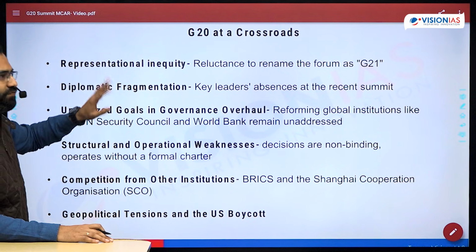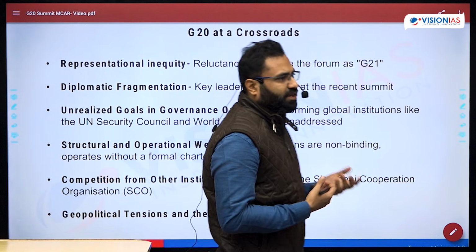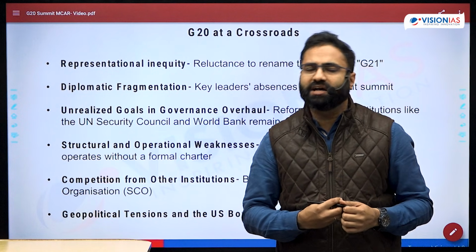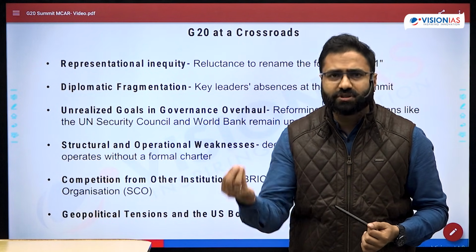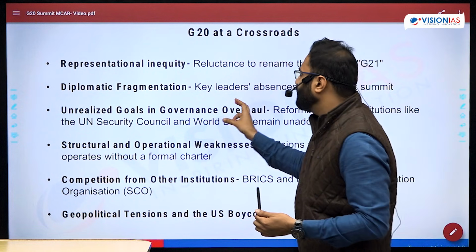Next is about the diplomatic fragmentation. Now you see, every time in every summit there are certain prominent leaders that are missing. For example, from the side of China, from the side of Russia, from the side of different other countries, the major leadership were missing.